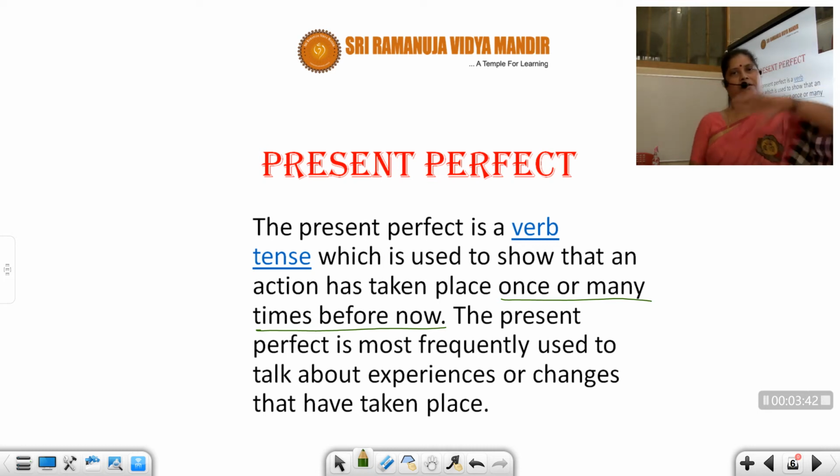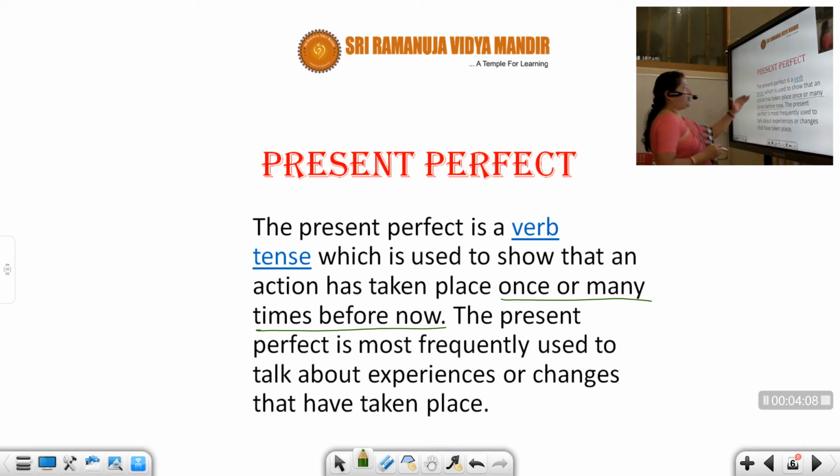Something which is routine, regular happening, it is present simple. Present simple you have to use when something is regularly happening. Now at the moment when you're speaking, whatever is happening is continuous. Now before I speak, just before, something that has happened before that will be considered as present perfect.